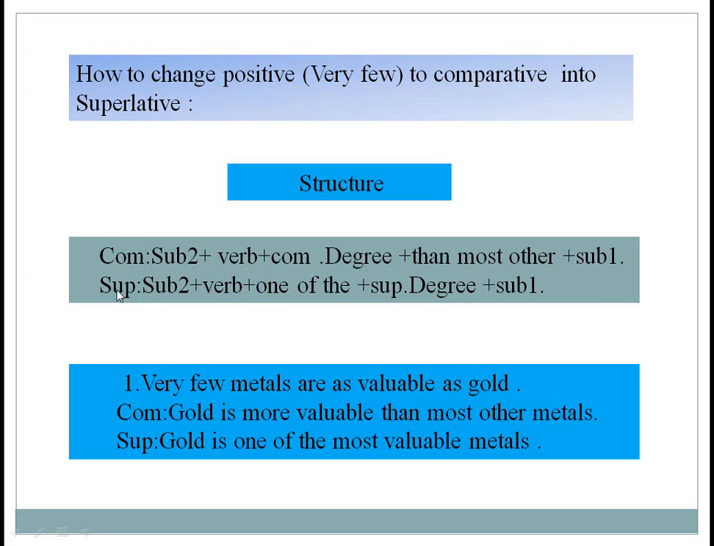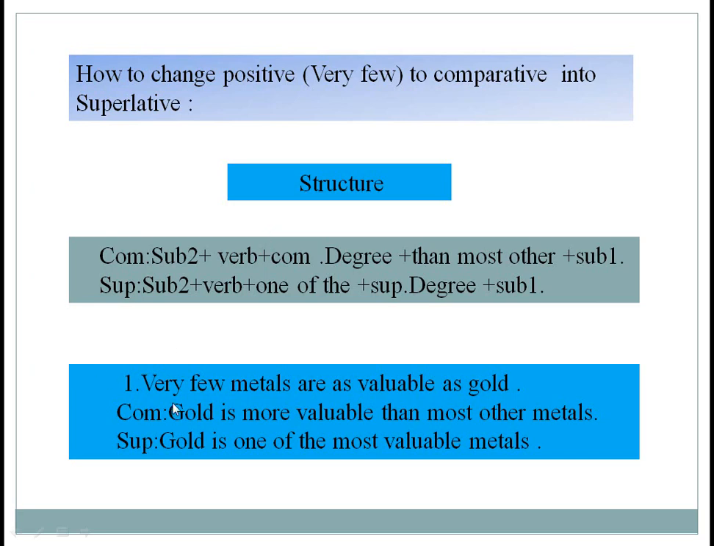Now superlative degree. The structure of superlative degree: subject 2 plus verb plus one of the plus superlative degree of the positive degree plus subject 1. Here subject 2 is gold. That's why you have to write gold. Then verb is, because the subject gold is singular number. That's why we have to write the singular verb is.